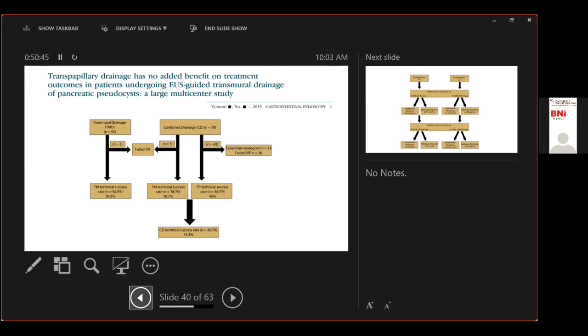In your trial, you have said that more procedures are required with an endoscopic procedure as compared to laparoscopic. I think that was in that. Sir, in one study that I have done, yeah. So let me come to that now. I think Dr. Asaf is here who can elaborate on that. Whenever you are doing an endoscopic procedure, there is always a smaller stent which is placed. So they tend to get blocked or they tend to get infected, as compared to a laparoscopic or surgical procedure, where the drainage is a minimum of 3 centimeters. Earlier it was 7 centimeters, but a minimum of 3 centimeters you drain.